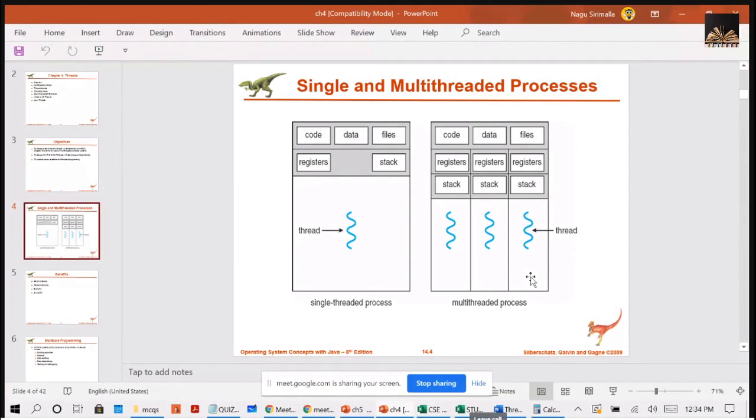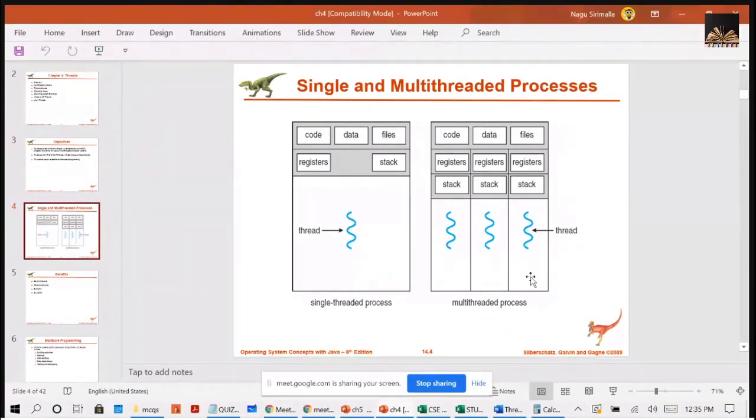For the multi-thread concept, how will these threads work? If you are browsing a web page, one thread will display the images, the other thread will retrieve the data from the network, and one thread will take the commands from the keyboard. That way, your threads will be working.